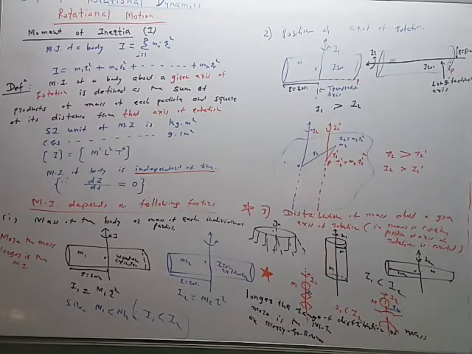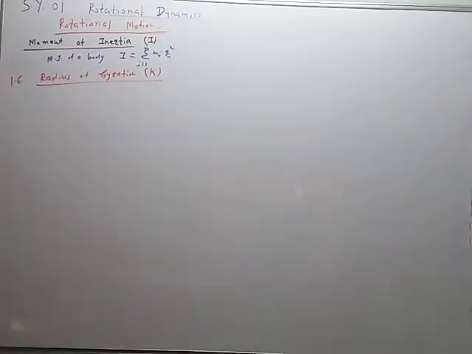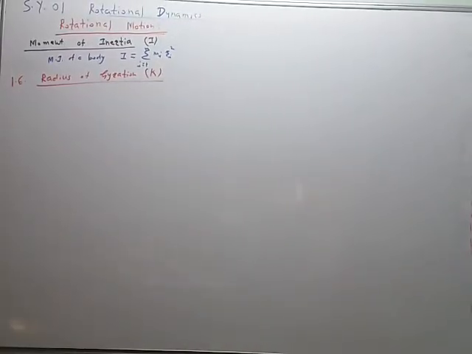We know definition, we know SI unit, CGS unit, dimension, factors of independence, factors of dependence like this. Now there is one more term related with this axis of moment of inertia, and that value is like this. Let us see this article 1.6, radius of gyration.